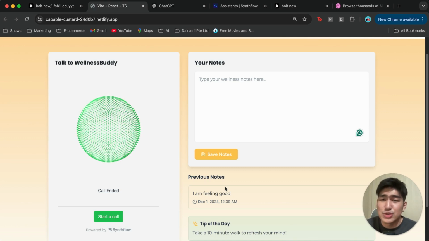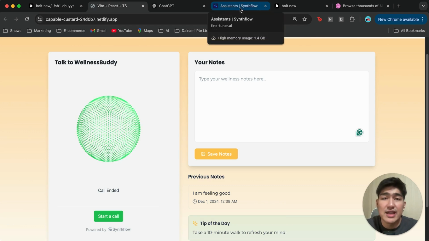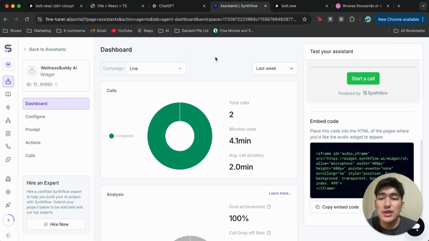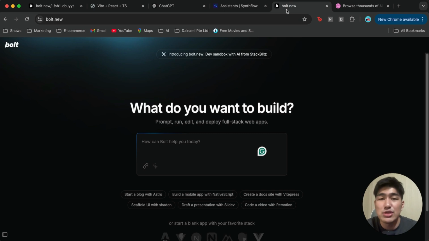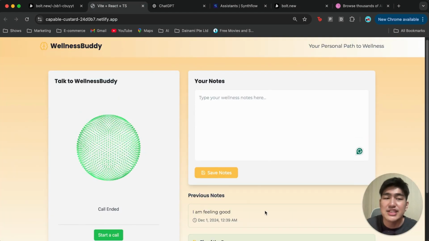So while all of this sounds super exciting, we're going to get right into the building of it. Today we will be using two specific applications. The first one is SynthFlow, and SynthFlow is where we can get our voice agents to be connected into our application. The second app that we're going to be using is called Boat. And Boat is a super powerful AI application that allows us to create full stack web applications just by prompting. And you can see over here, this application that I have created has been generated within the past 30 minutes to an hour. And so by the end of the video, you can very easily create your own applications as well and launch them within a couple of hours to a day. So it's super exciting and super accessible to everyone.